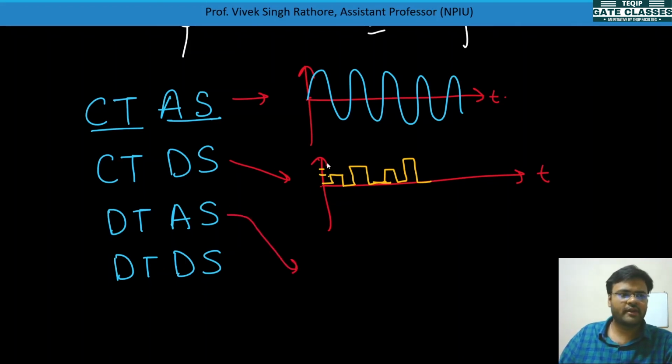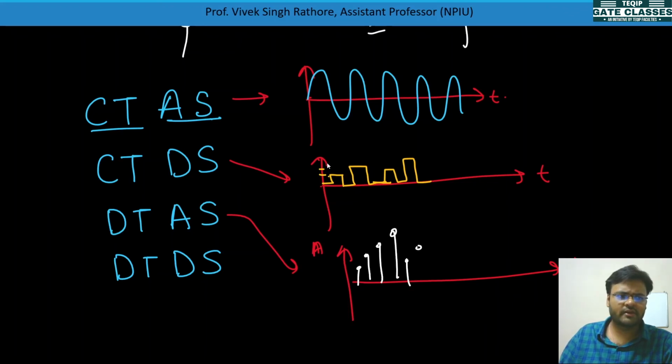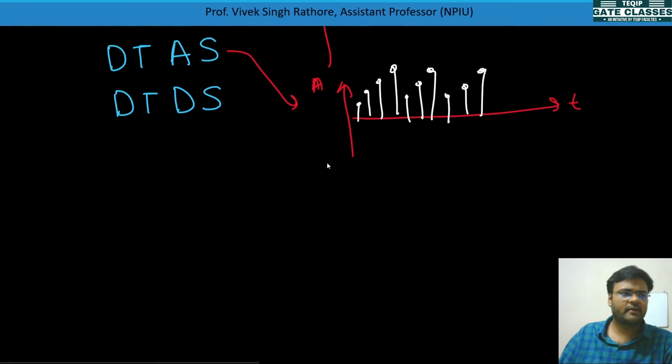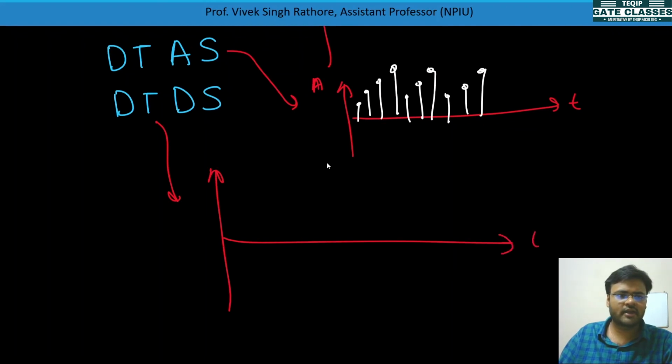Now we'll take discrete time. Time is discrete and amplitude is analog, so any values can be taken. This type of signal is called a discrete time analog signal. And last but not the least, the discrete time digital signal. Here it is time, here it is amplitude. Discrete time means samples will be there, and digital means only specific amplitudes will be taken. So this will be there, this will be there, this will be there.